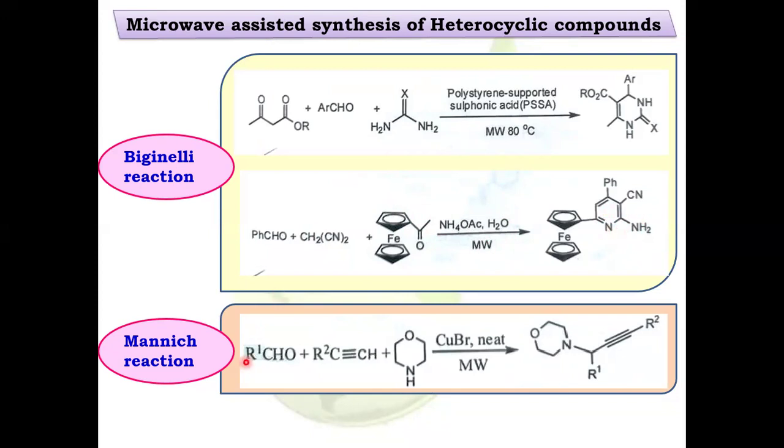Mannich reaction. The reaction of aldehyde with acetylene in presence of a secondary amine and copper bromide, under the irradiation of microwave, gives substituted alkynes as a product.